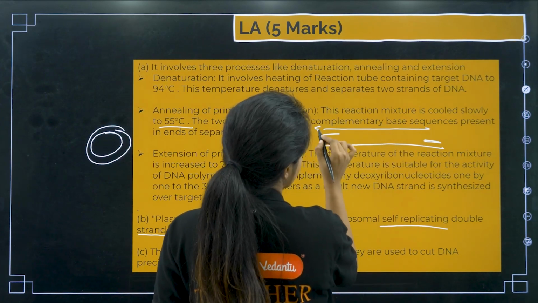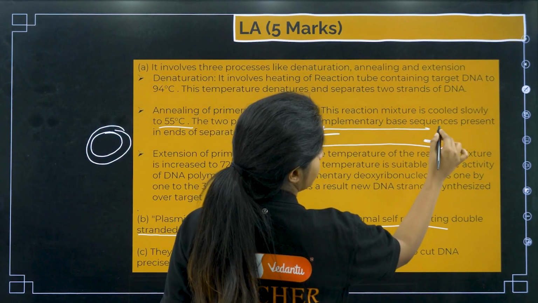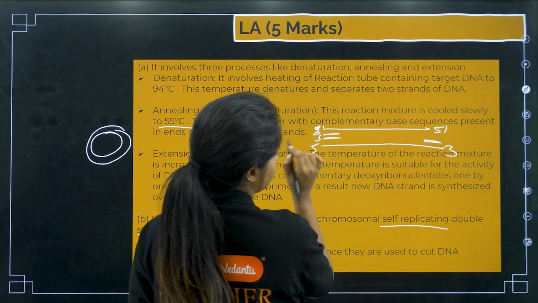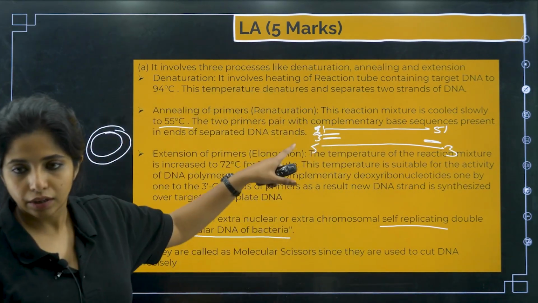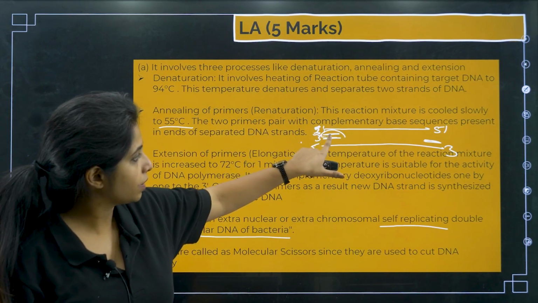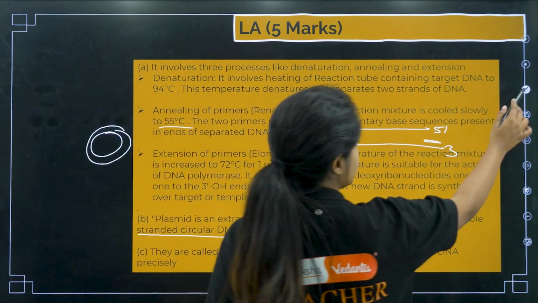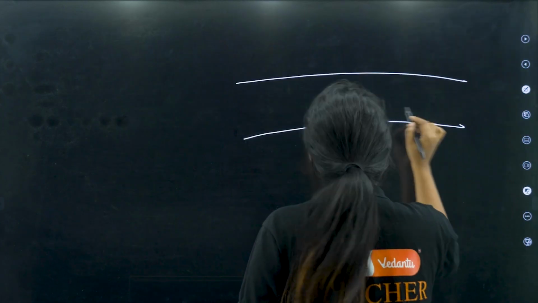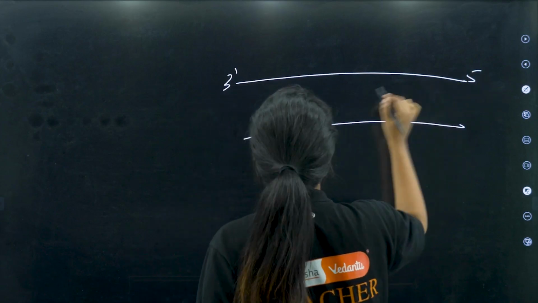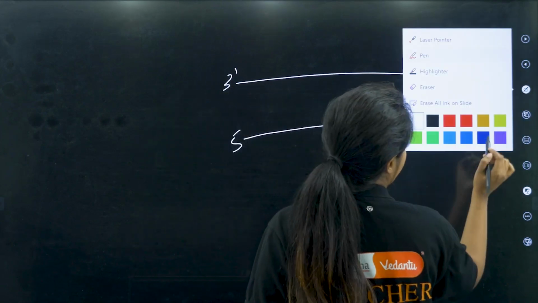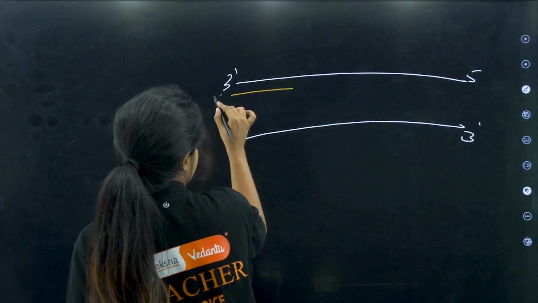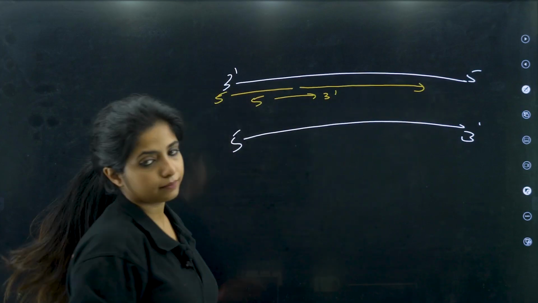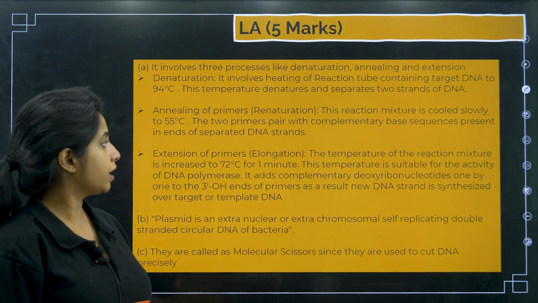What side? It should be, this would be in 3', this in 3', this is 5', 3'. So over here it comes and attaches at this particular end, but opposite it should be 3', and here this particular end that you see where the primer is going to attach is 5'. If I am making you confused, I do not want to do so. So suppose this is a DNA strand, this is 3' end, this is 5' end, this is 5' end, this is 3' end. Your primers would be coming and attaching over here, such that the next step, DNA polymerase can extend in 5' to 3' direction. Cool?